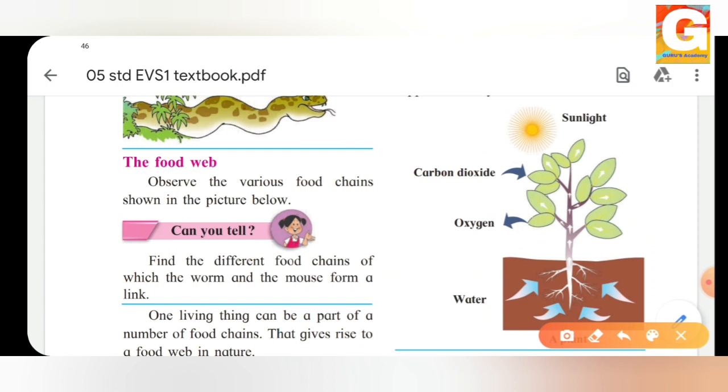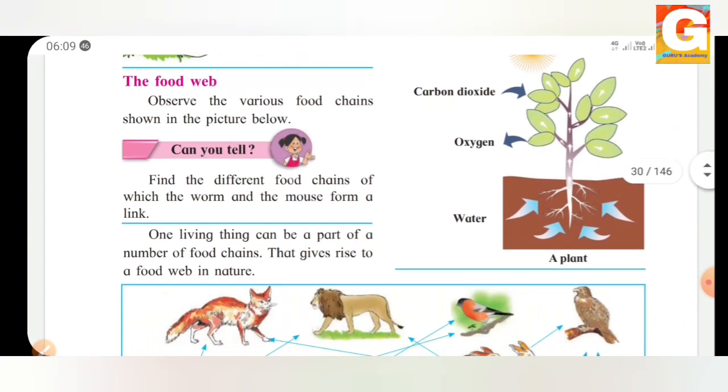The plant takes the light energy from the sun. What happens? They take carbon dioxide inside and give oxygen outside. Then they also take water from the soil. Not only from the sunlight, but they also take food from the minerals which are present under the ground, that is, under the soil. So that is how plants make their food from the sun. And plants are very, very important food in the food chain.